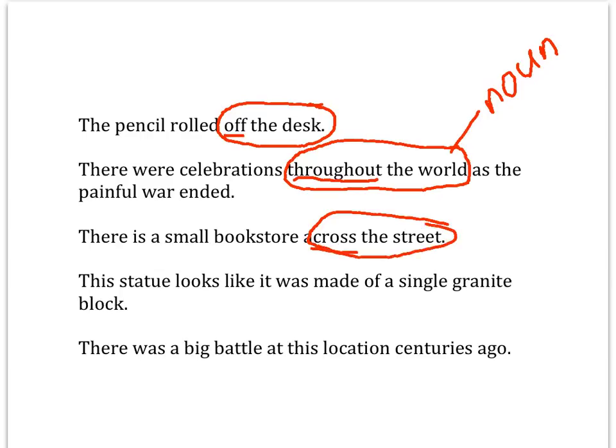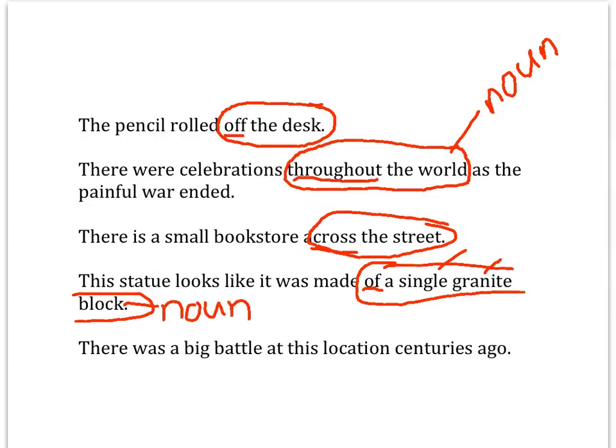This statue looks like it was made of a single granite block. Of is going to be your preposition. Of what? Of a single granite block. You circle the entire thing because single and granite are adjectives that are describing the block, which is going to be your noun.